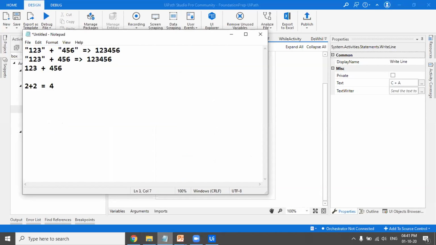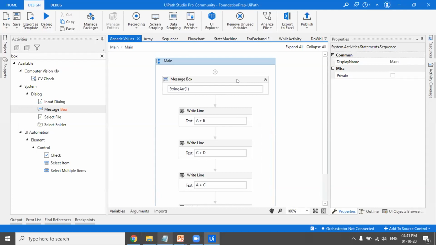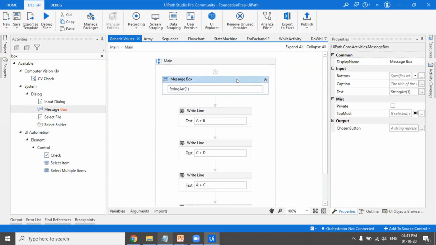But when you add to an integer, it is treated as an integer, and the normal addition is performed. This is a concept-building exercise on how data types behave, how we can declare an array, and how we can access the value of an array at a particular index.